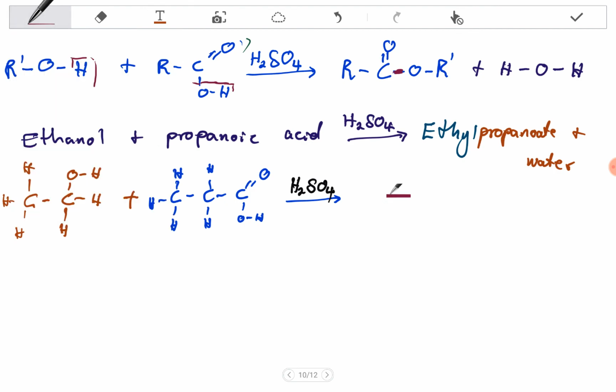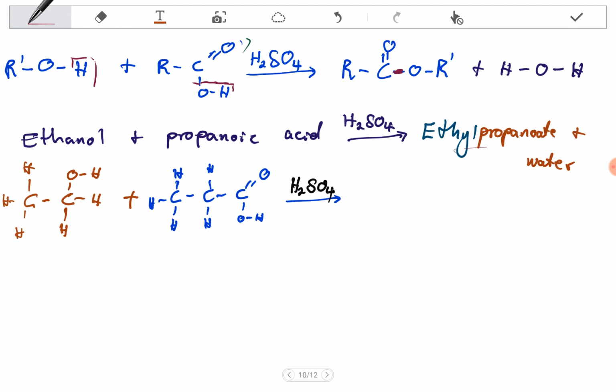After that, ethyl propanoate. Remember that the first part of the name is the last part of the structure, and the last part of the name is the first part of the structure. So the structure is vice versa of the name.